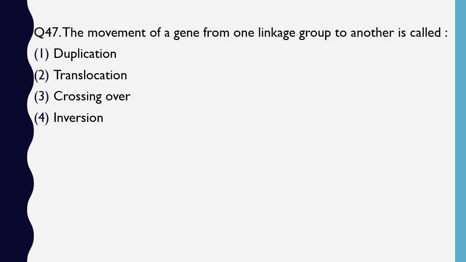Question number 47. The movement of a gene from one linkage group to another is called: duplication, translocation, crossing over, inversion. The correct answer is option 2, translocation. The name itself reveals it. Translocation is transferring its location, changing its location.